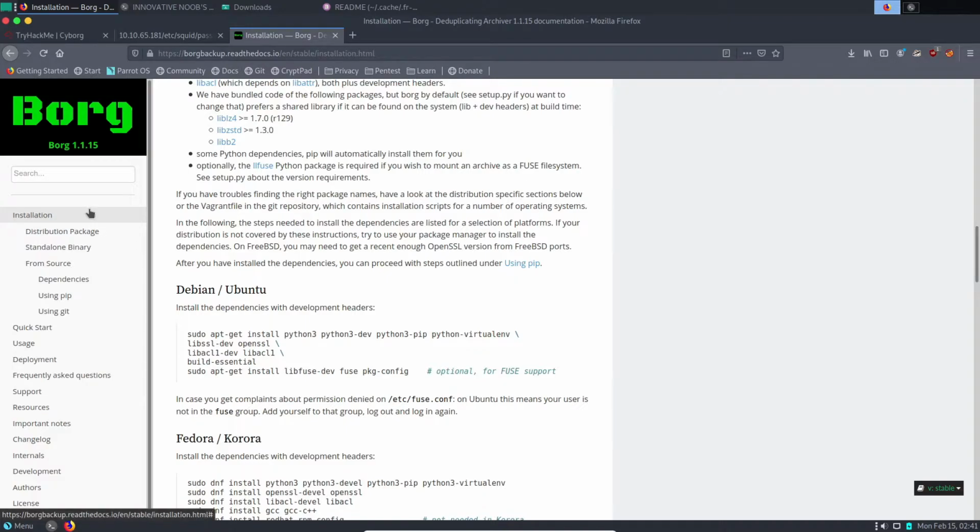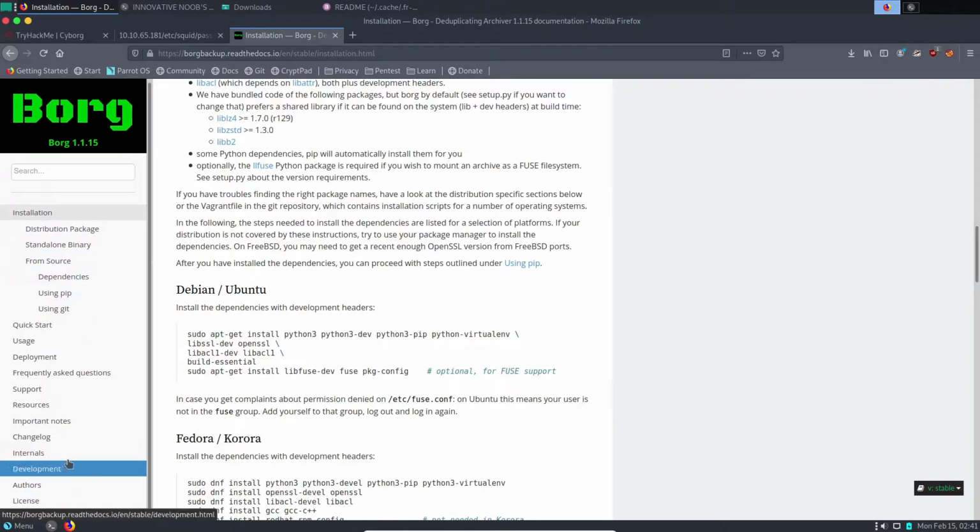So let's see in the commands if it's written here how to extract. Let's check usage.